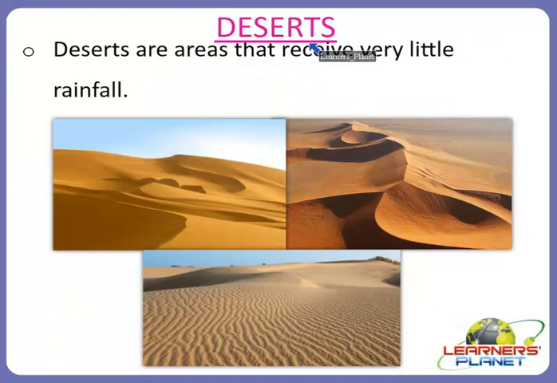Yes, deserts. Students, we know that deserts are areas that receive very little rainfall. Deserts cover more than 1/3 of the world's land, and they can be very hot and dry, or they can be cold also.